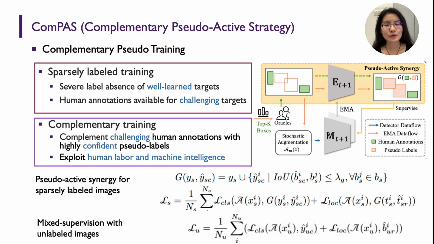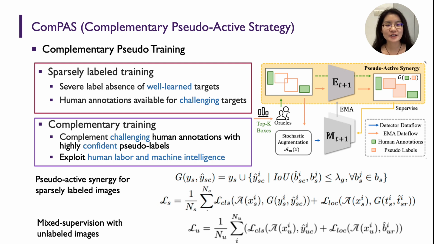We find that pseudo-label generation is complementary to it, where targets with confident predictions are kept for self-training, while challenging targets with uncertain predictions are filtered out. Thus, we exploit sparsely labeled images via the pseudo-active synergy. If unlabeled images are also available during training, we can optionally generate pseudo-labels for them to boost performance.